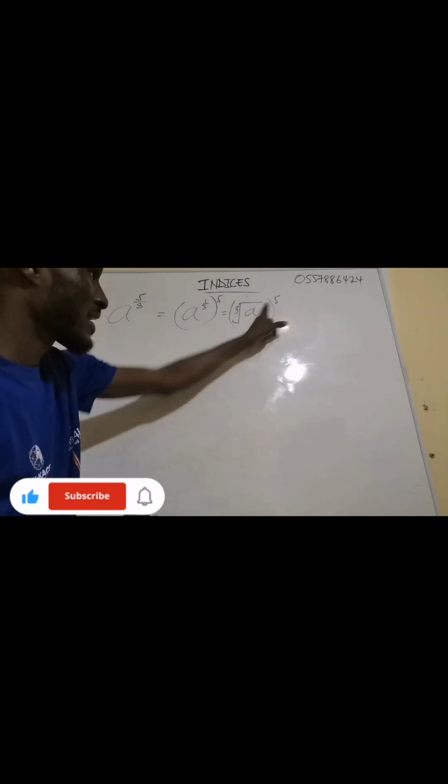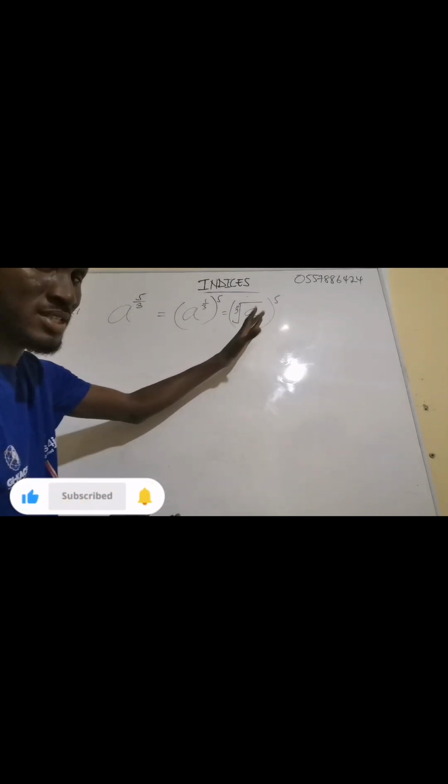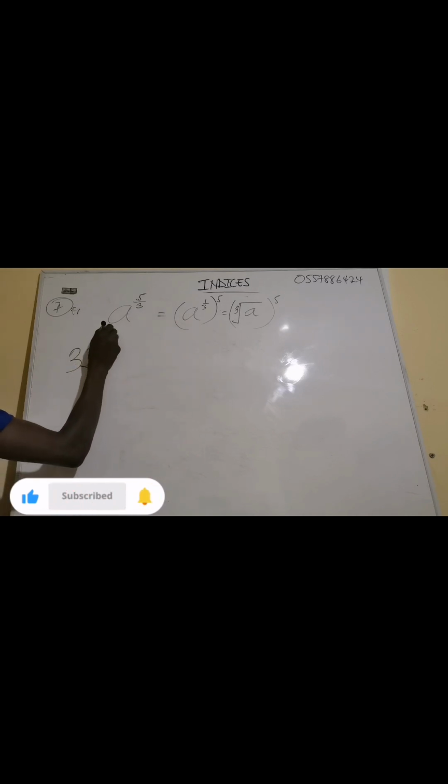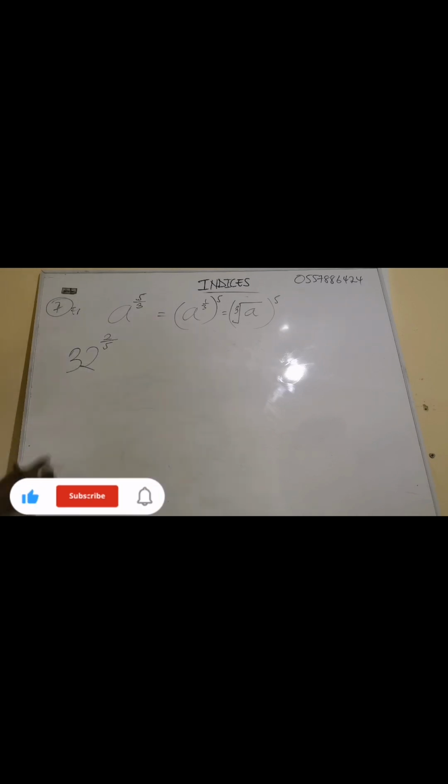Yes. So the denominator here becomes the root. The numerator becomes the exponent. This one you can also write as the cubic root of A, exponent 5, which is the same thing. Now for that matter, you can get a question like 10⁻² exponent 2/5.